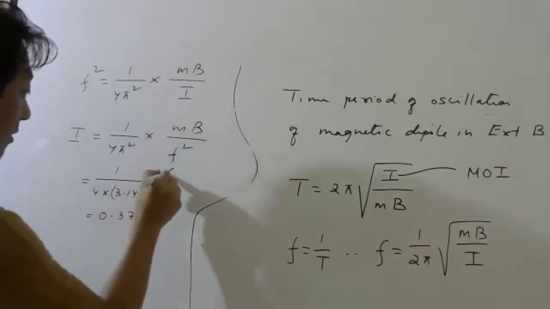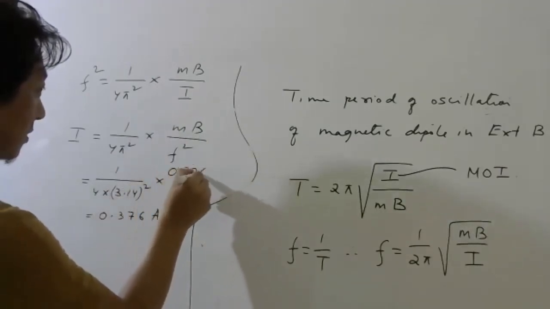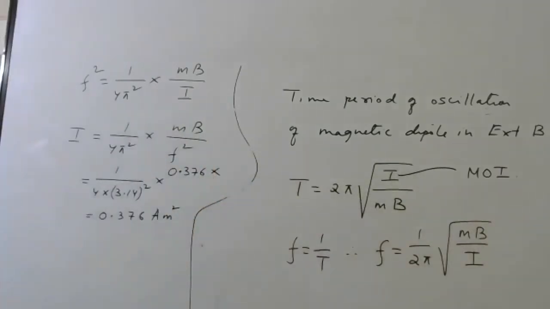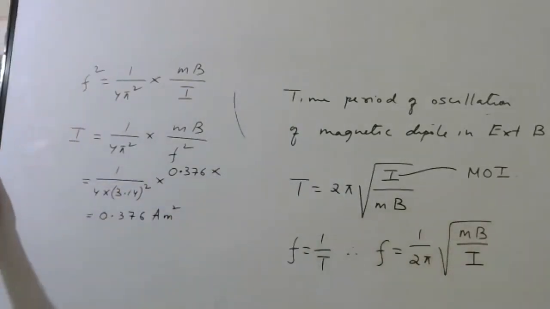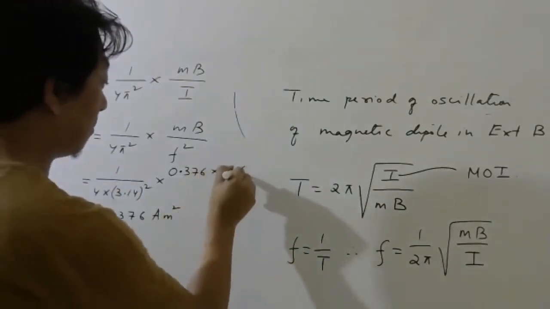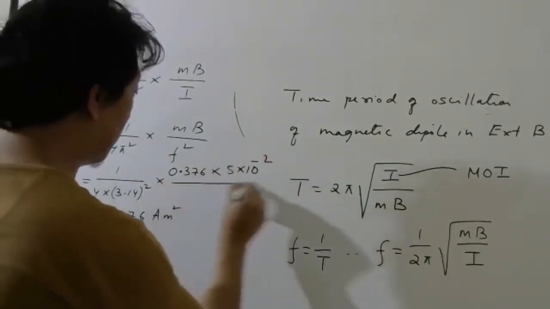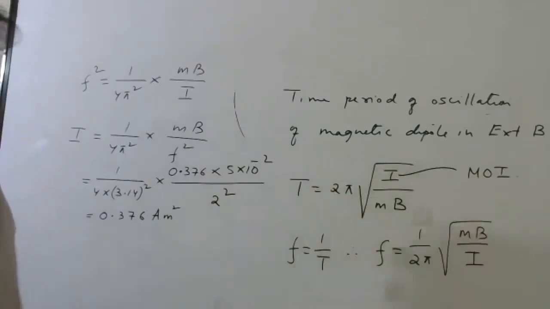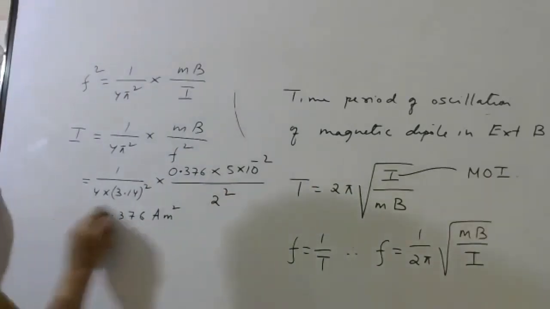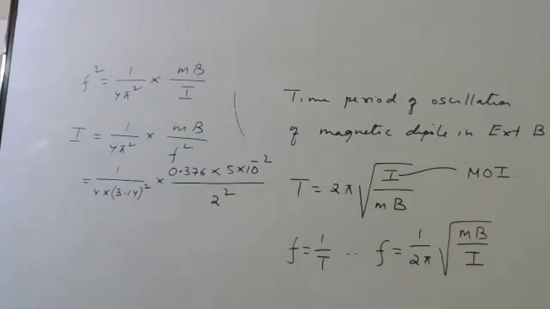M we calculated 0.376. Magnetic field, how much was applied? Magnetic field was 5 into 10 power minus 2 Tesla, and frequency was given 2, so 2 square. Okay, students, so this is your moment of inertia.